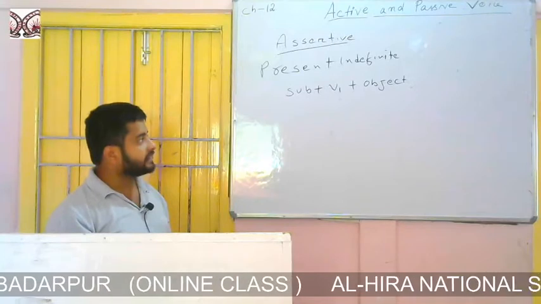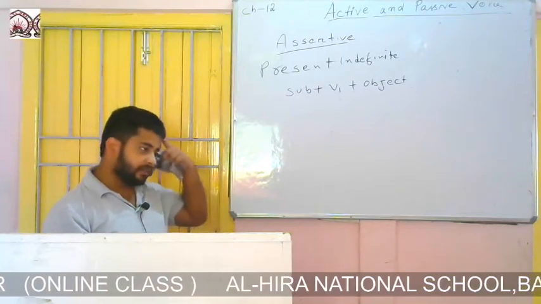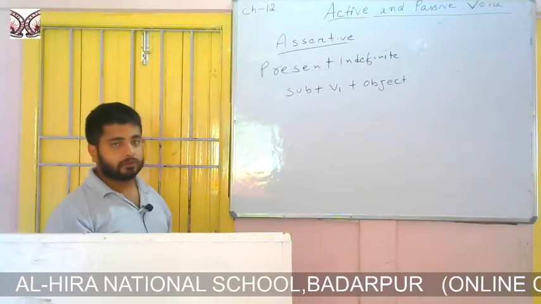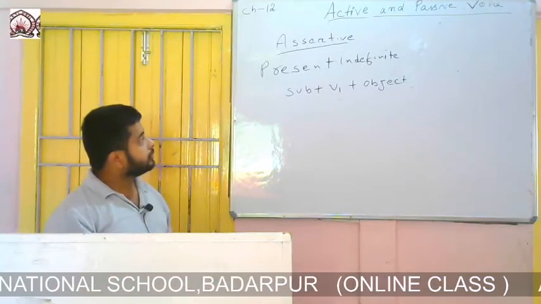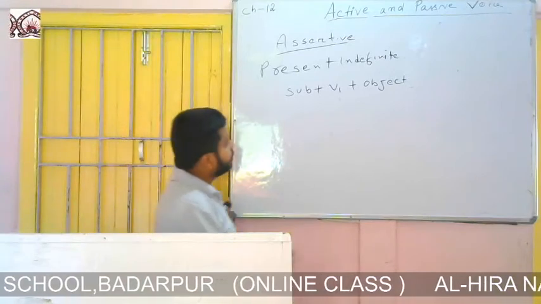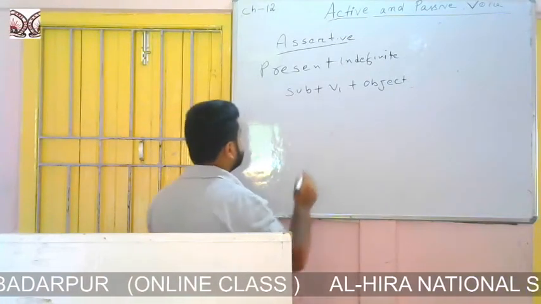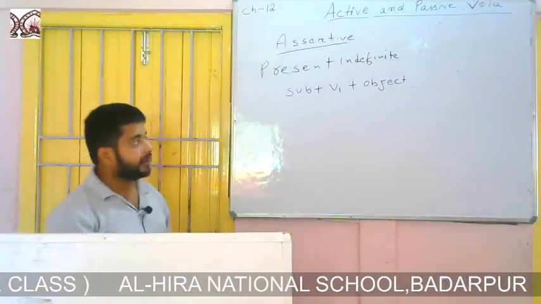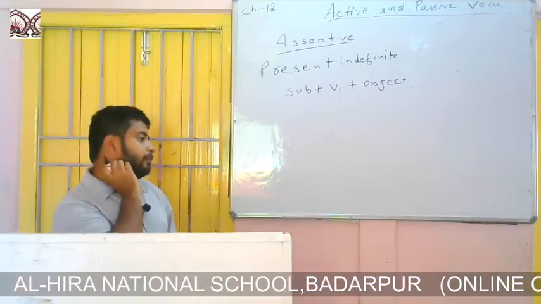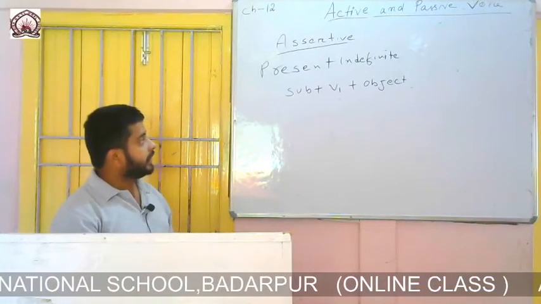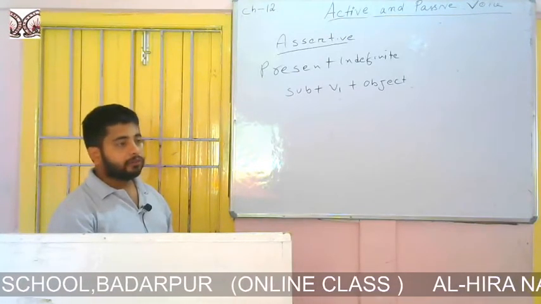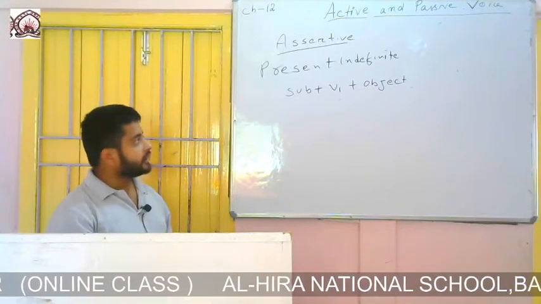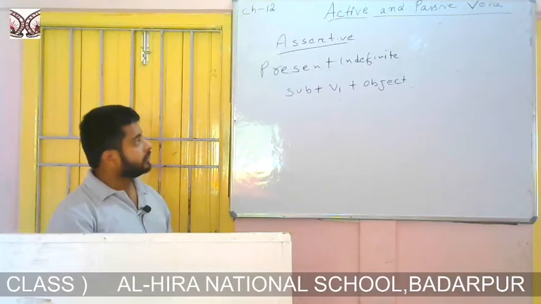Some exceptional cases are there in imperative sentences. Sometimes the object will not be there. So we need an object to change the voice. So this is the formation of present indefinite. If we find the first form of the verb in a sentence, and if we find s or es with the verb, then we should think that this is present indefinite.